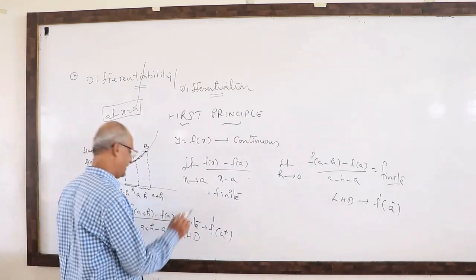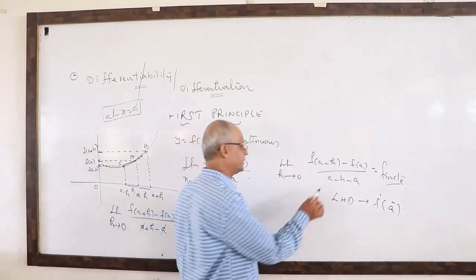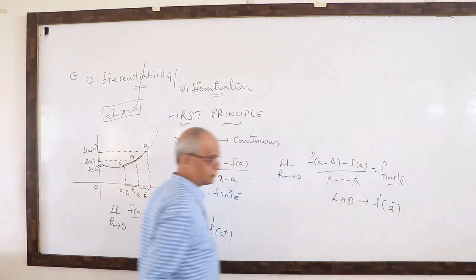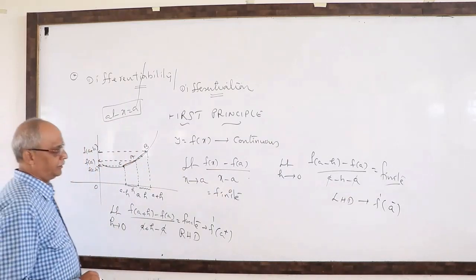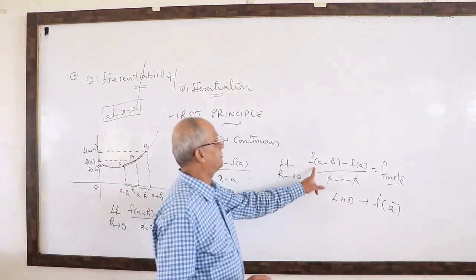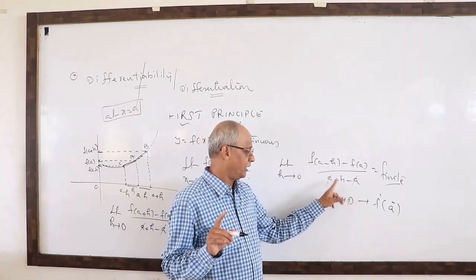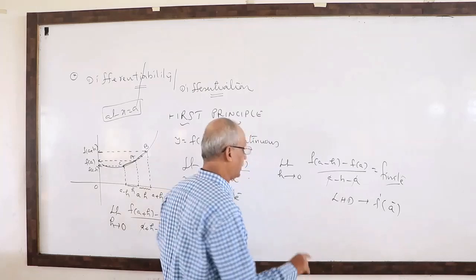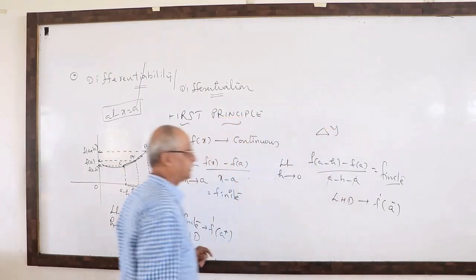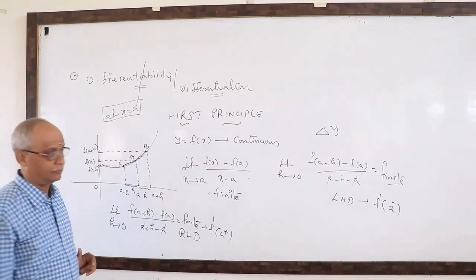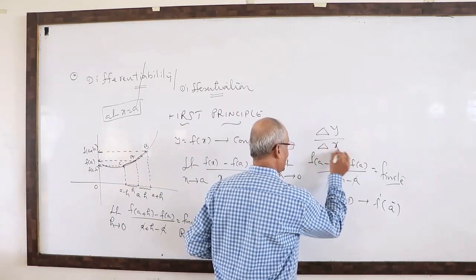Later you will cancel, like here a, that is secondary. You cancel that a, it is different. But as per the rule, the ratio of the difference of y coordinates with respect to the difference of x coordinates. Why do I repeatedly mention that one? Now I am writing. This difference of y coordinates is also, in scientific language, delta y. The difference of x coordinates, symbolic form, delta x.